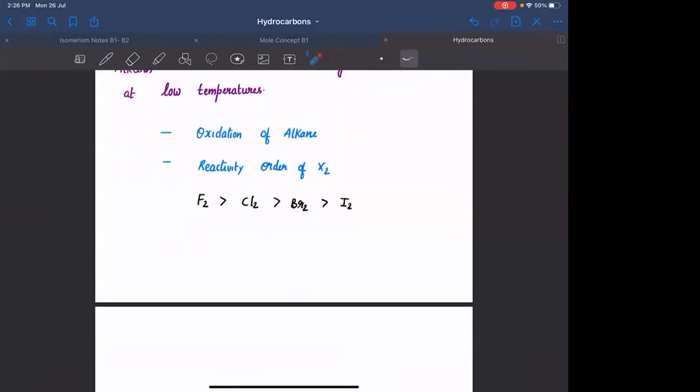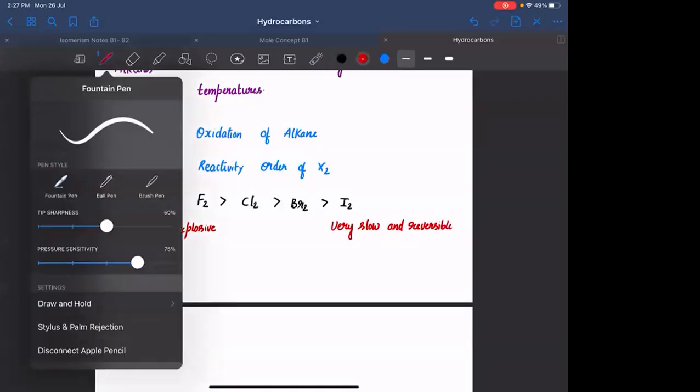In general, free radicals बहुत ज़्यादा reactive होते हैं. Fluorine being highly electronegative, it will always have high tendency to accept the electron. Hence, the reaction becomes explosive in case of fluorine. Okay. Followed by chlorine. Chlorine का electronegativity इसके बाद ज़्यादा है. Then bromine, then iodine. Iodine is least reactive, or with iodine, the reaction is very slow and reversible.